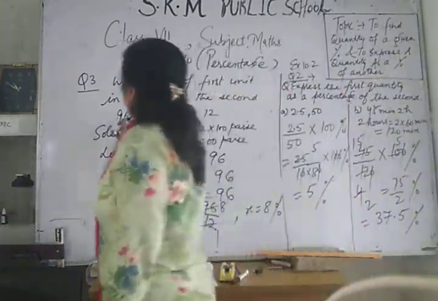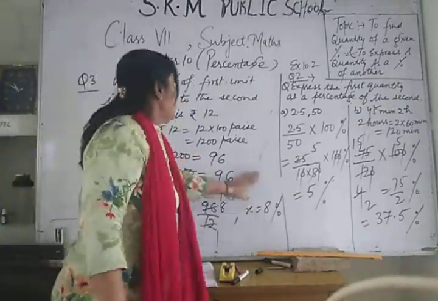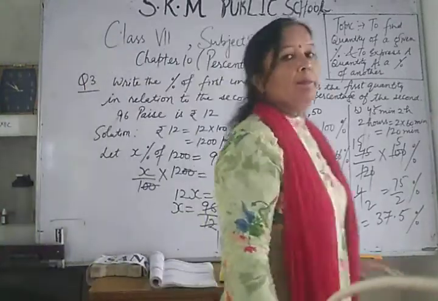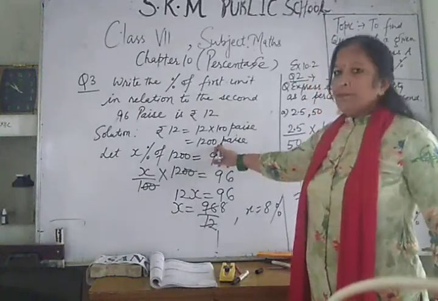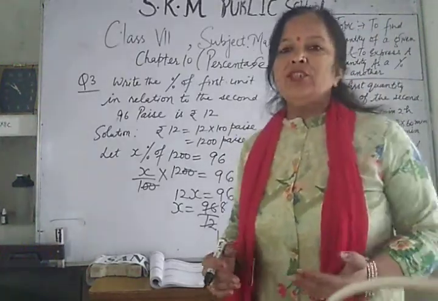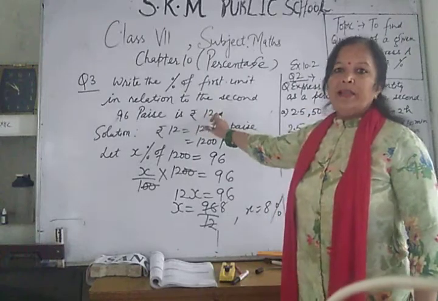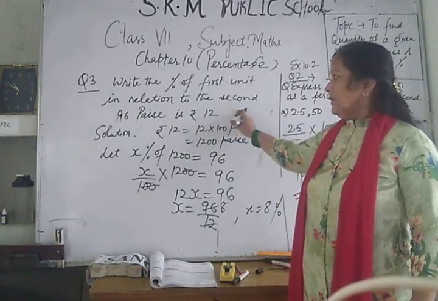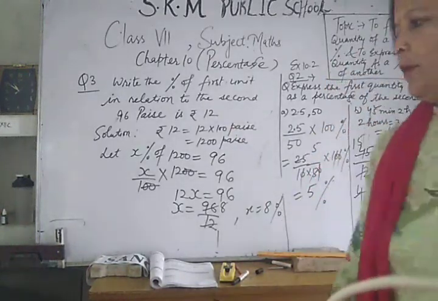Means this 96 paise is 8% of ₹12, or 8% of 1200 paise. Okay, in this way you will solve the other problems.